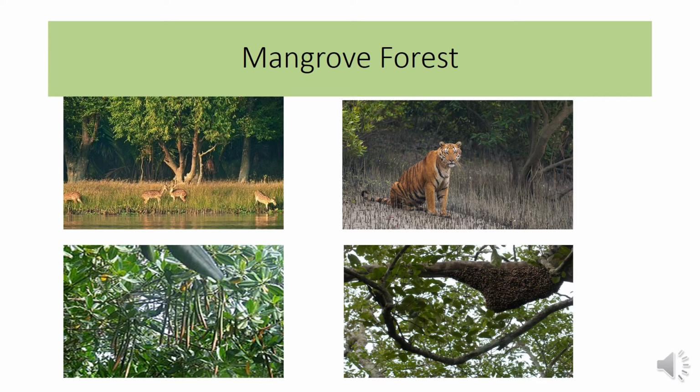And in the third image you can see viviparous germination. Viviparous germination means the seed germinates while attached to the plant. And in the fourth image you can see a honeycomb, and many people go to Sundarban to collect honey.